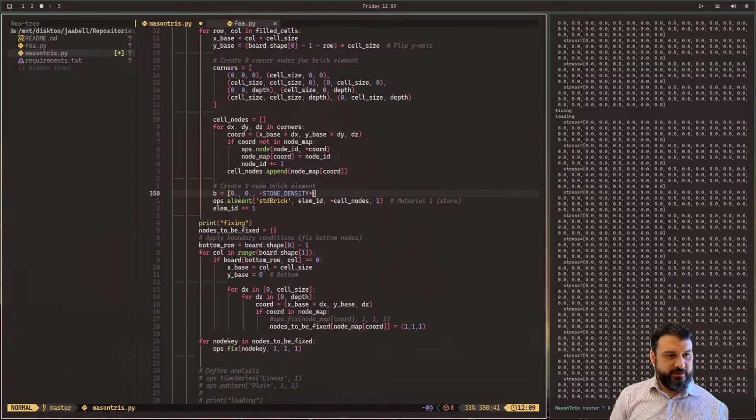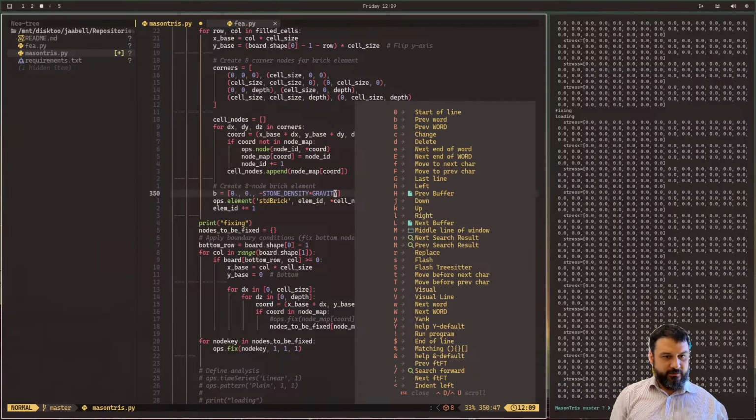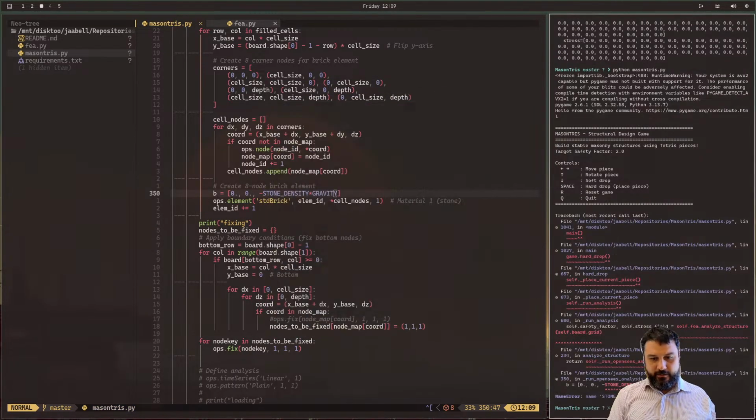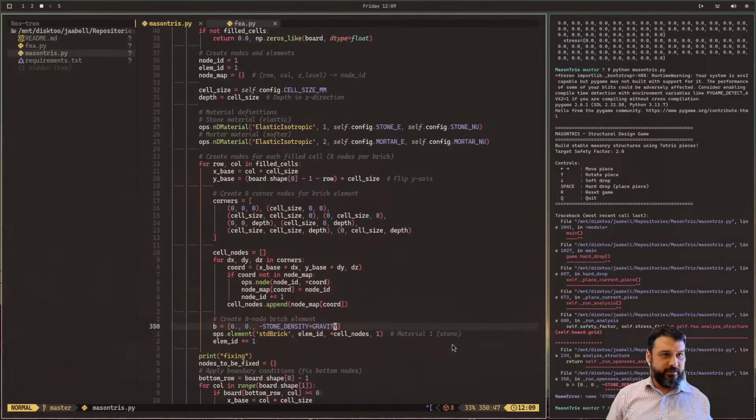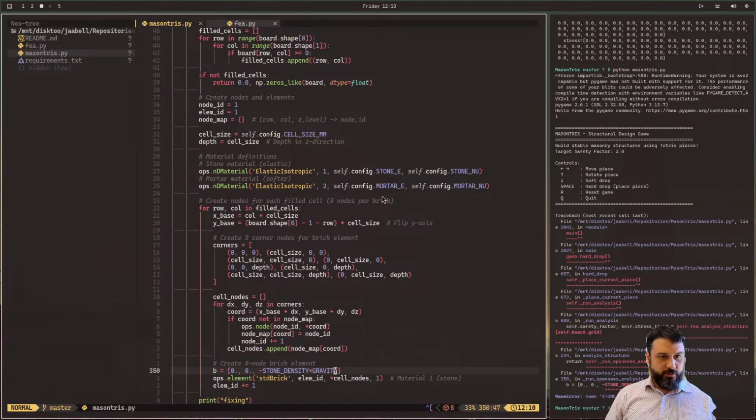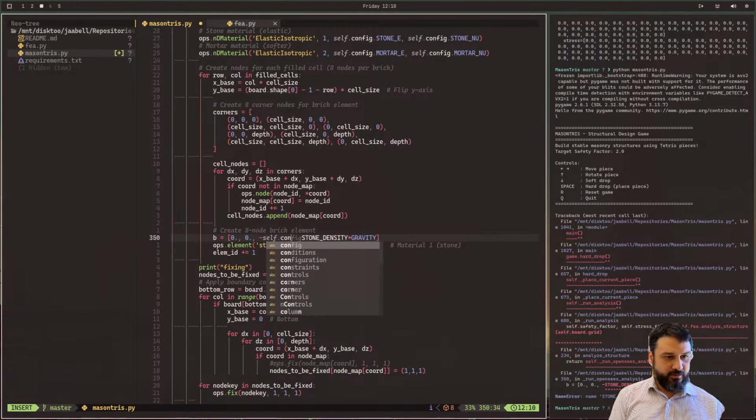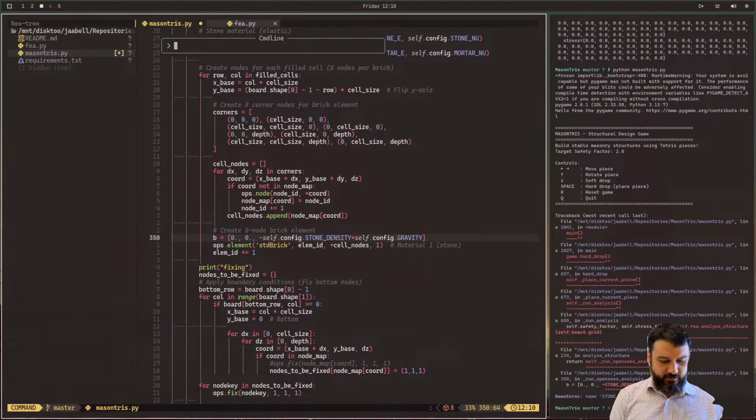So stone density, and let's multiply that by gravity, like so. There we go. Am I getting stress? Its stone density is not defined because it should be self.config. Okay, this is good. So self.config.stone_density, like so, and self.config.gravity.